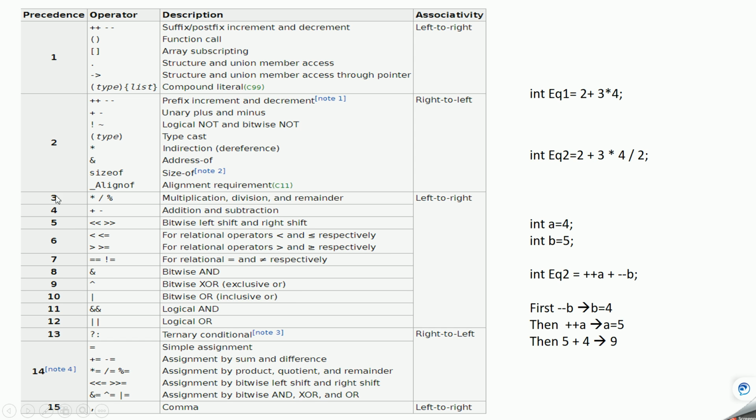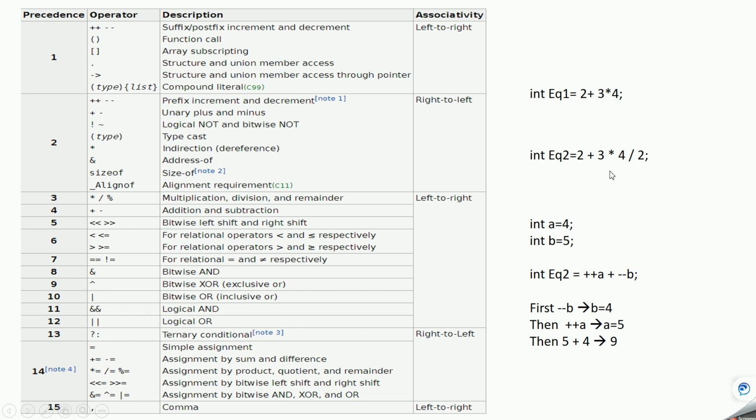In this it is the other way. So this will get evaluated first. 3 into 4 will happen first, that will be 12, and then addition, which has fourth priority, will happen. So the value will be 14 in this case.